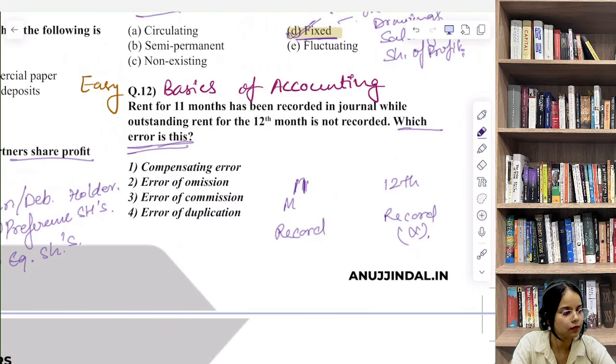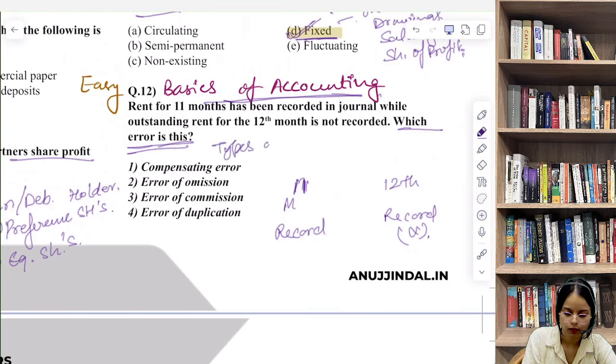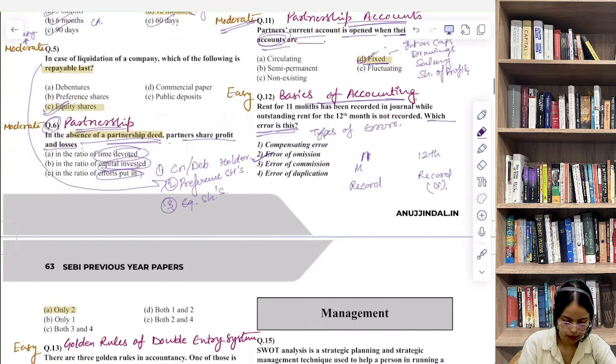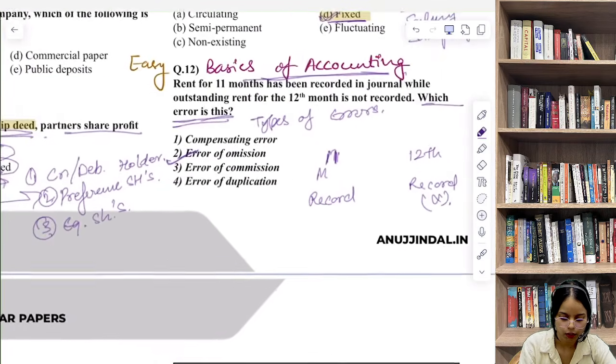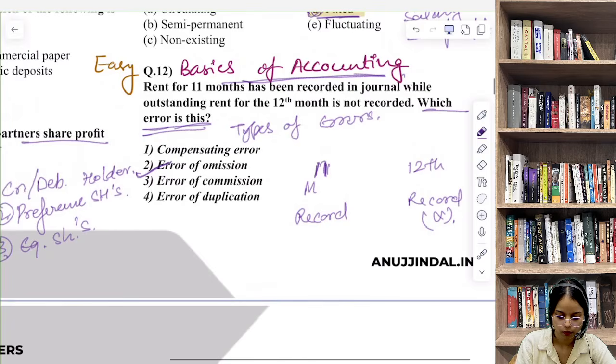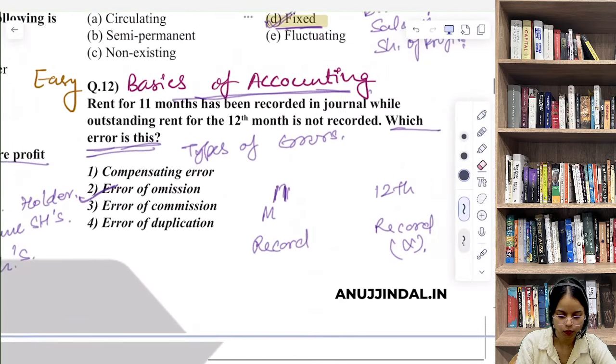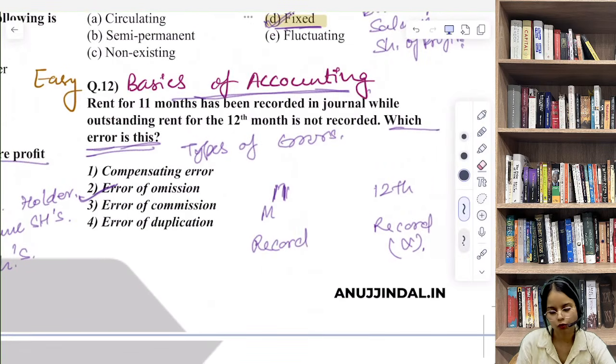This question is from basics of accounting. They are specifically asking from types of errors, and the correct answer here is error of omission. Let me show you how you can approach this question. क्या बोलता है ये question? This question says that 1 month's rent was not recorded at all.